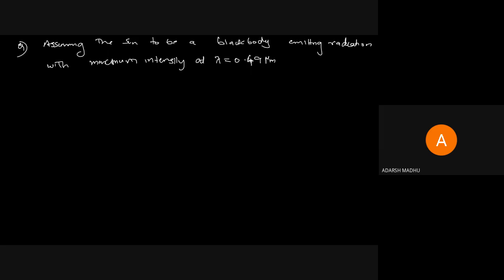Maximum intensity at 0.49, that is lambda max equal to 0.49. Calculate the following.